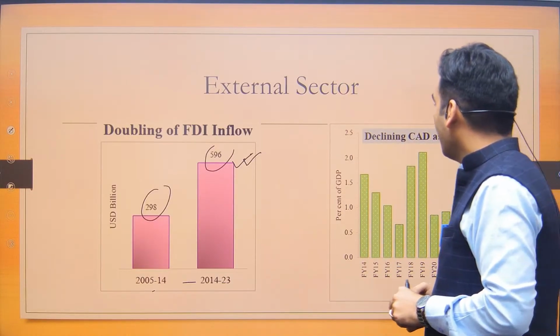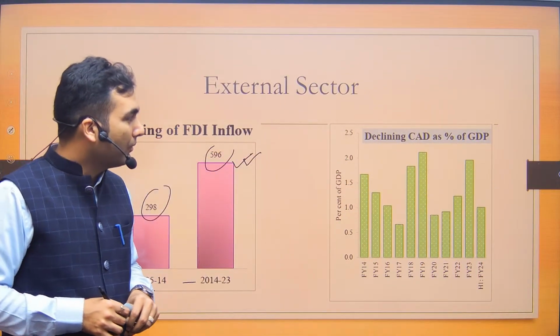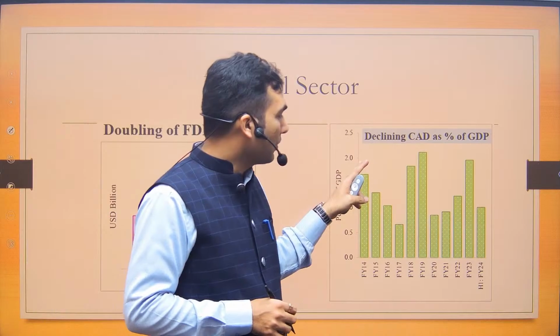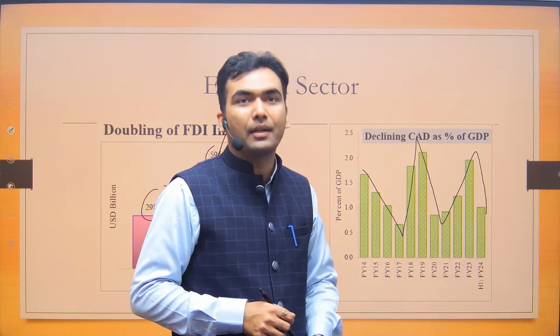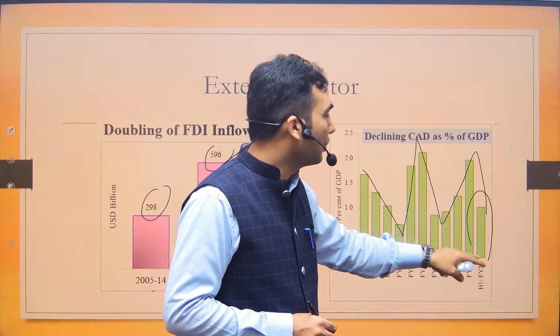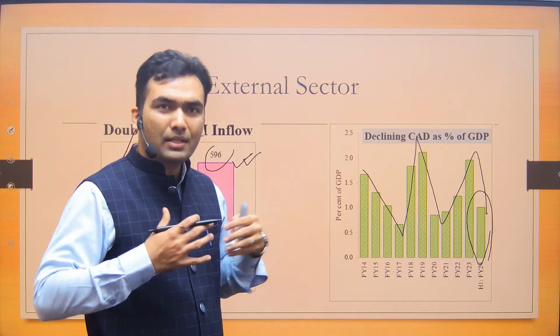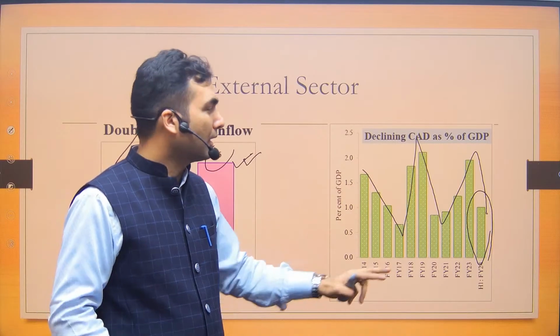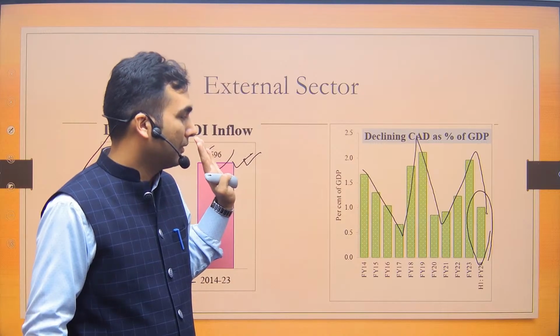Then the government is saying that the current account deficit has also declined. Again, I find it very difficult to see where it has been declining. There is a constant dip and rise, dip and rise trend. Just because in this financial year it is expected to go down, it has claimed that the current account deficit has decreased. For us UPSC aspirants, we have to say that there is no consistent trend vis-a-vis current account deficit.